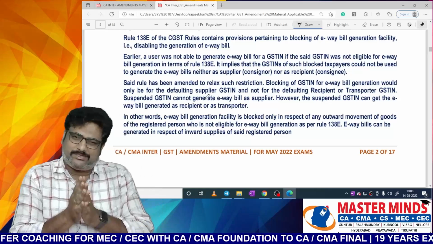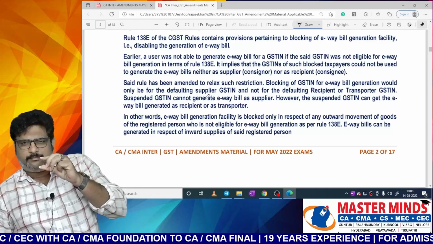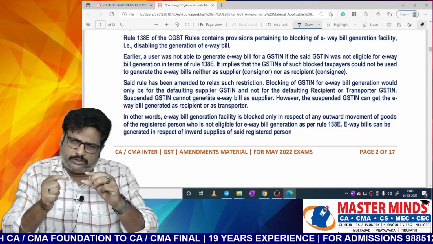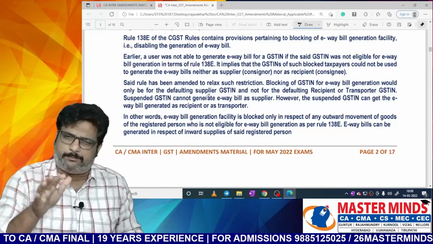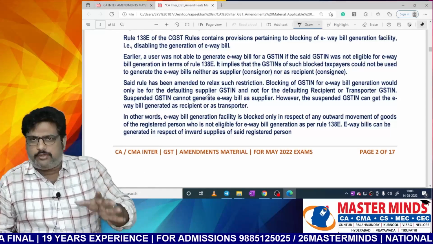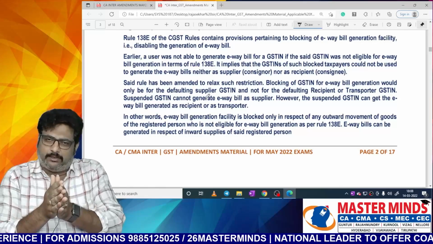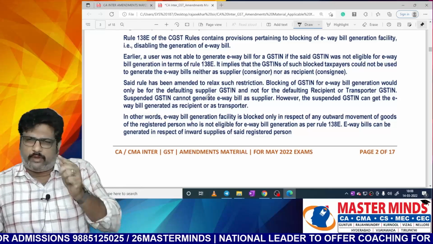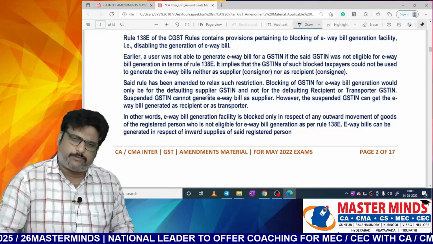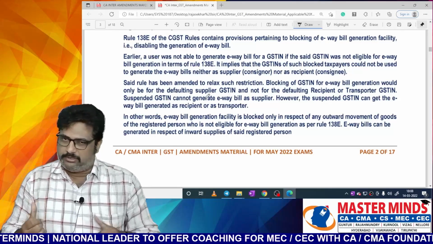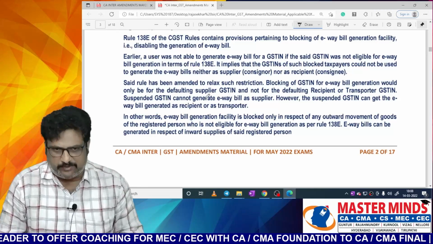But now some relaxation was given, which is fairly reasonable: your GST number will be blocked for the generation of e-way bill when you are a supplier. When you are a supplier, then only e-way bill generation will be blocked. But when the registered person is the recipient or the transporter, in those cases, e-way bill generation will not be blocked after this amendment. This was the relaxation that was given.